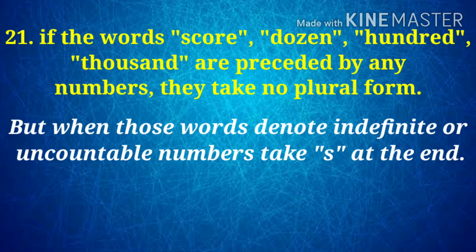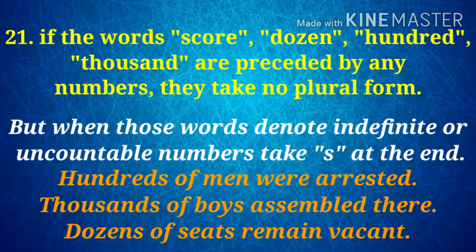For example, hundreds of men were arrested, thousands of boys assembled there, dozens of seats remain vacant. In all these sentences, the numbers are indefinite and they must not be counted. So, in all these, the plural forms of hundred, thousand and dozen are used.